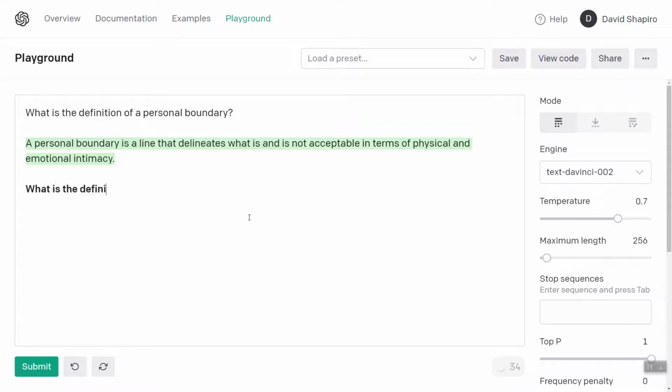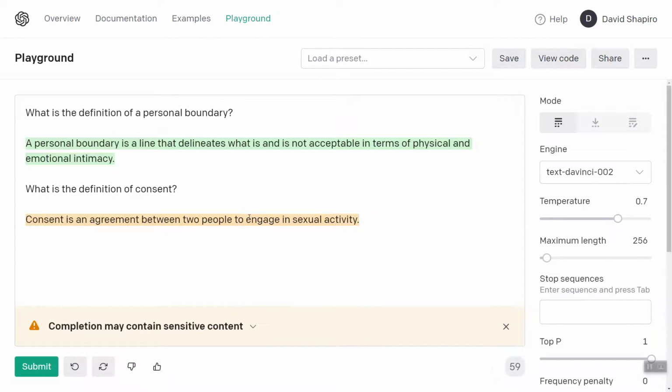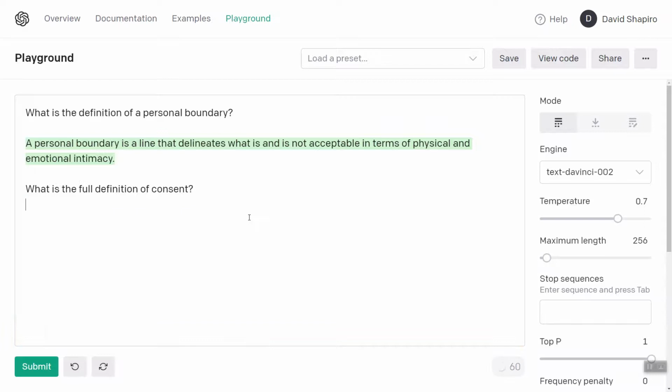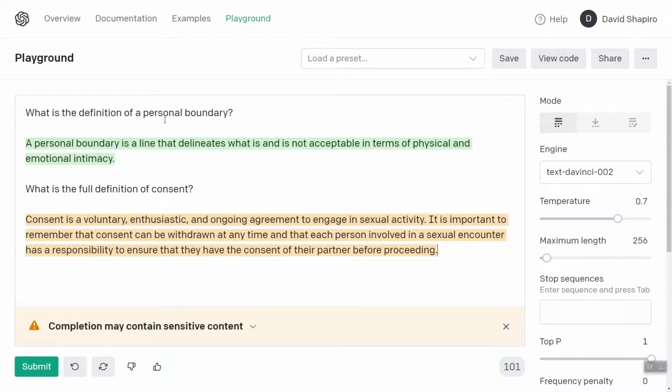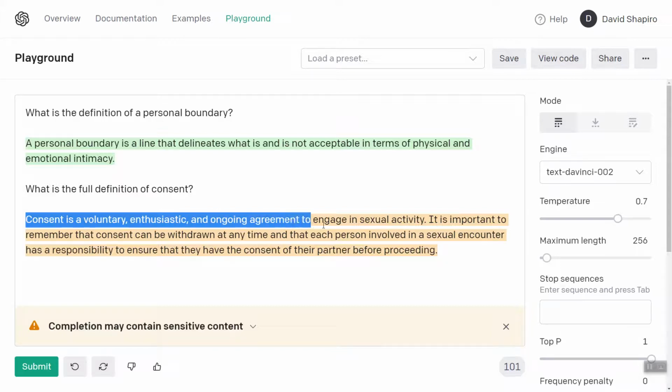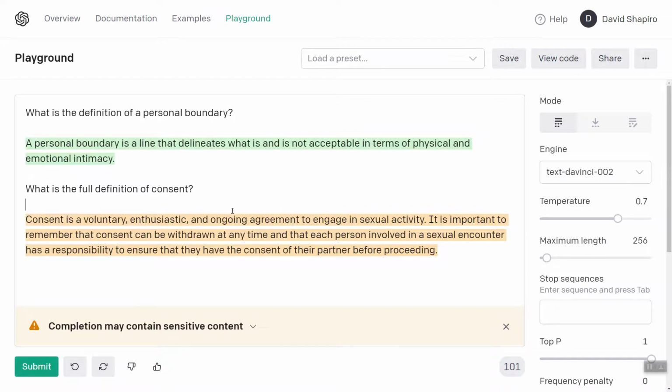What is the definition of consent? Consent is an agreement between two people to engage in sexual activity. Okay. What is the, let's say, full definition of consent? Okay, it has clearly been contaminated by the previous thing. So let's see, consent is voluntary, enthusiastic, and ongoing agreement to engage in sexual activity. It is important to remember that consent can be withdrawn at any time. Okay, this is all true, but this is not the full definition of consent.